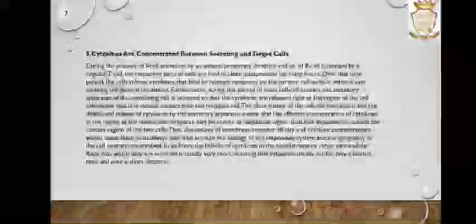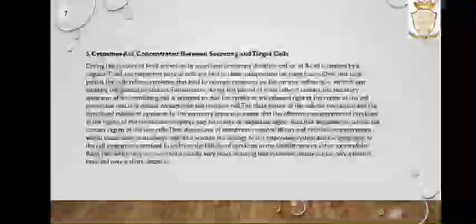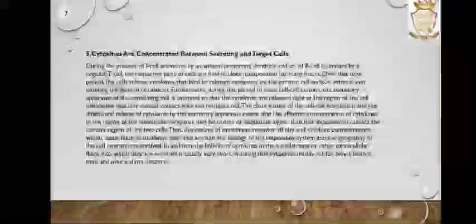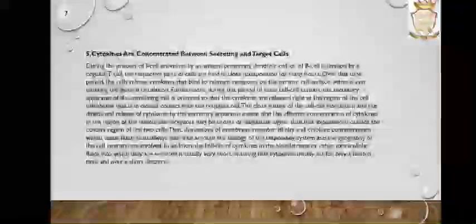The fifth one is that cytokines are concentrated between the secreting and target cell. During the process of T cell activation by an antigen-presenting dendritic cell, or B cell activation by a cognate T cell, the respective pairs of cells are held in close juxtaposition for many hours. Over that time period, the cells release cytokines that bind to relevant receptors on the partner cell surface without ever entering the general circulation. Furthermore, during this period of close cell-cell contact, the secretory apparatus of the stimulating cell is oriented so that the cytokines are released right at the region of the cell membrane that is in closest contact with the recipient cell.